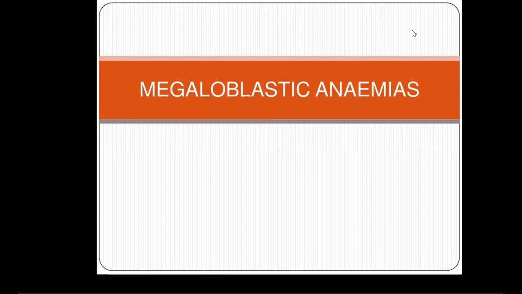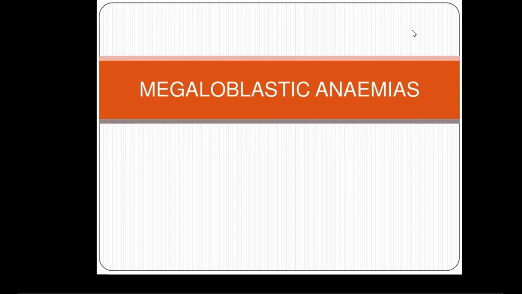They'll be macrocytic. So the first thing you need to know about megaloblastic anemia is that the cells will be macrocytic. They will be big in size. Unlike iron deficiency anemia, where we said that it will be microcytic, the cell will be small. But for megaloblastic anemia, the cells would be big. So they are megaloblasts or macrocytic cells.